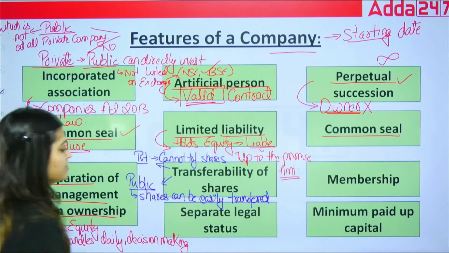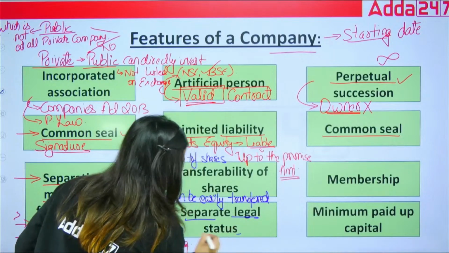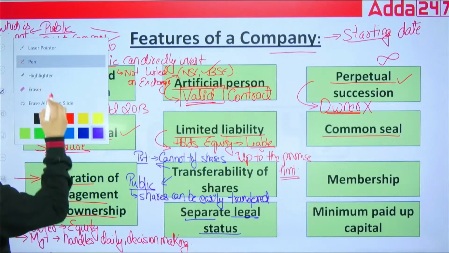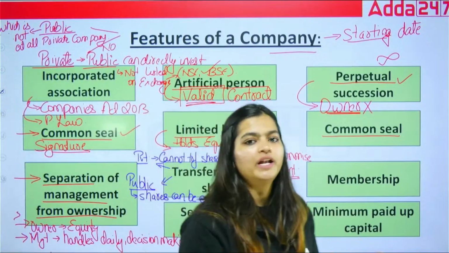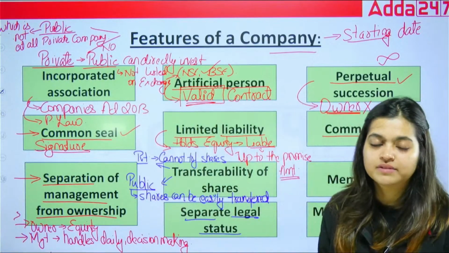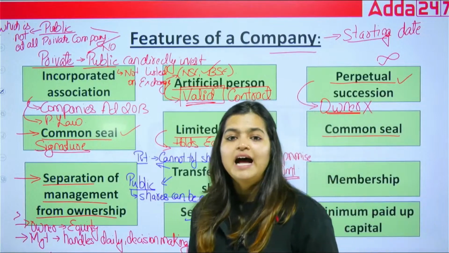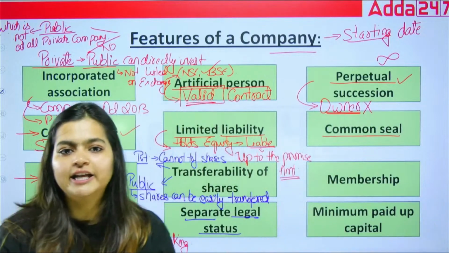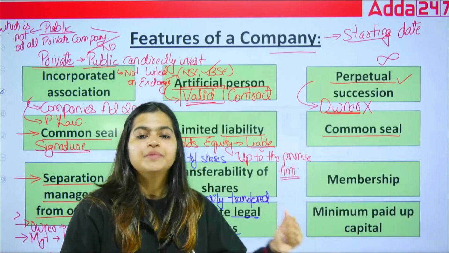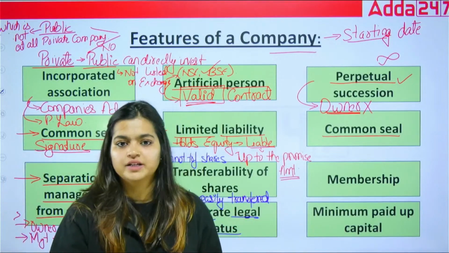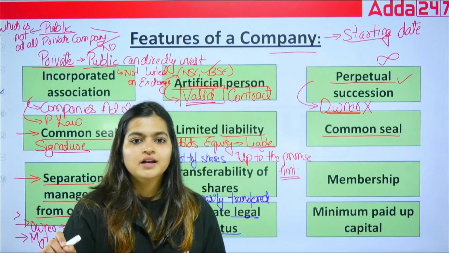Now next is separate legal status. Now what is this separate legal status? I hope you have seen the second unit of your AFM that we have already covered. Under that we have seen the business entity concept in which we say the owner is different and the company is different. Okay?